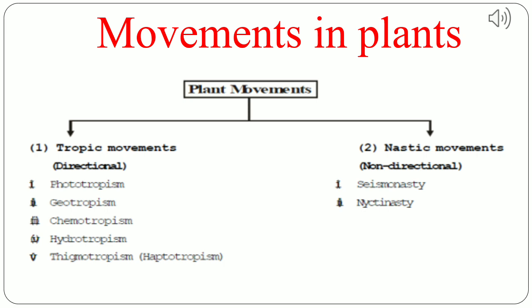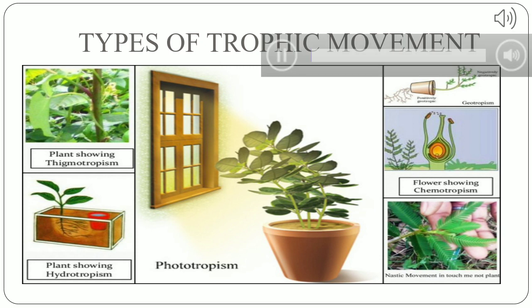And nastic movement is differentiated into 2 types of movement. First is the seismonasty, and second is the nyctinasty. So these are the types of movement. Now we are going to study in detail the different types of movement. So first, in the tropic movement,